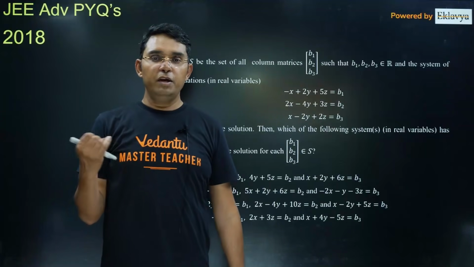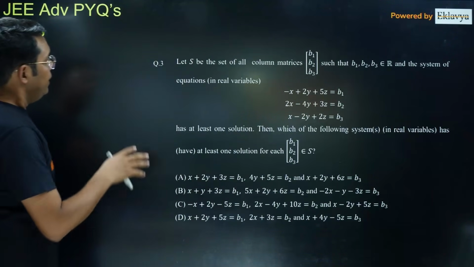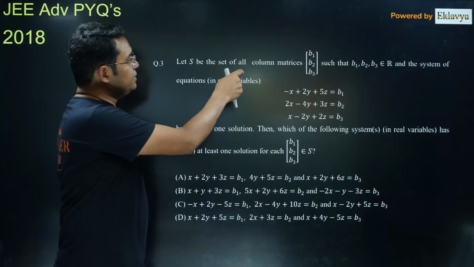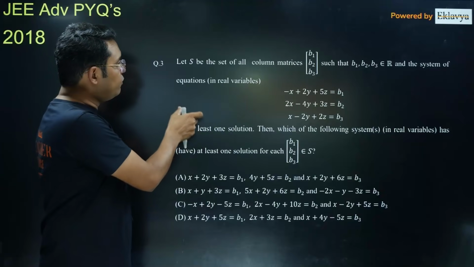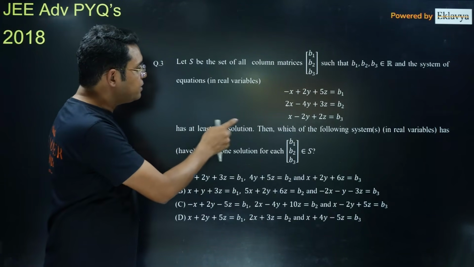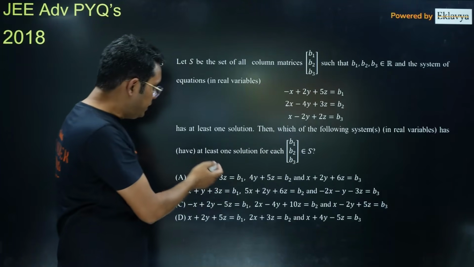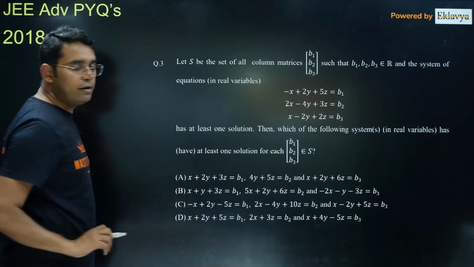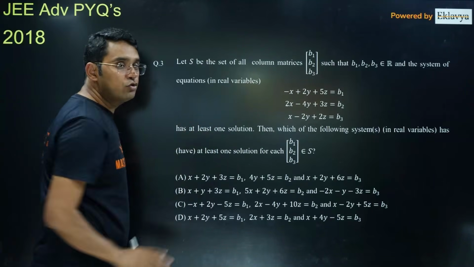Now coming to the PYQ questions, starting with this question of 2018. Here we are given that set S is a set of column matrices such that b1 b2 b3 are real numbers and the system of equations has at least one solution, and then which of the following systems for this b1 b2 b3 has solutions. So let us first find out what will be the condition on b1 b2 b3 if this has a solution.